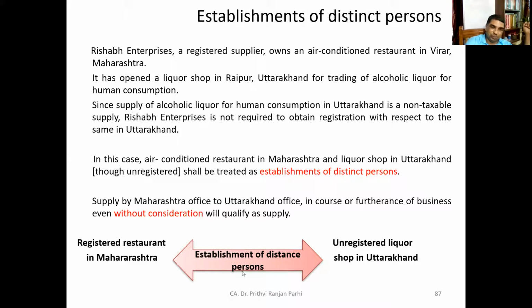Okay, here is a restaurant at Maharashtra, here is an unregistered liquor shop at Uttarakhand, but supply is made without consideration. So both of them will be treated as distinct persons, even if it is not registered. Okay. If they are distinct persons, then even without consideration, supply made in the course of furtherance of business will be treated as supply.